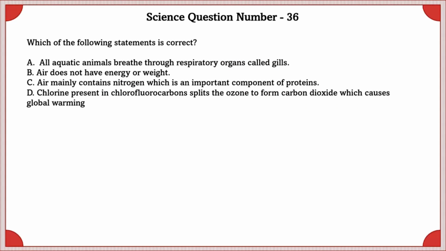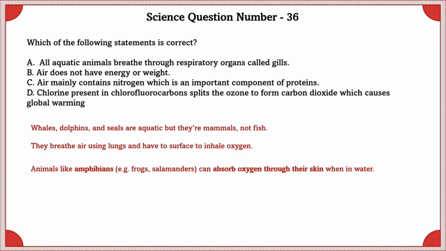Science question number 36. Which of the following statement is correct? All aquatic animals breathe through respiratory organs called gills. Whales, dolphins and seals are aquatic, but they are mammals, not fish. They breathe air using lungs and have to surface to inhale oxygen. Animals like amphibians, frogs and salamanders can absorb oxygen through their skin when in water. So the A option is false.